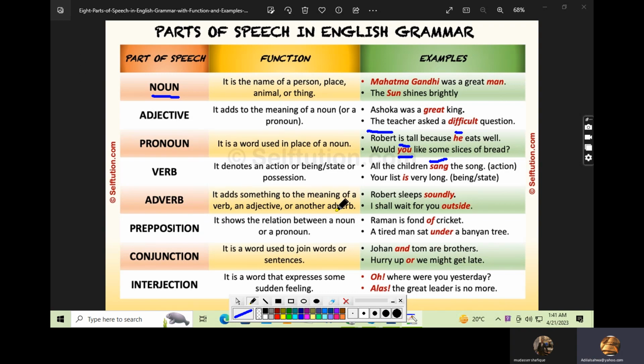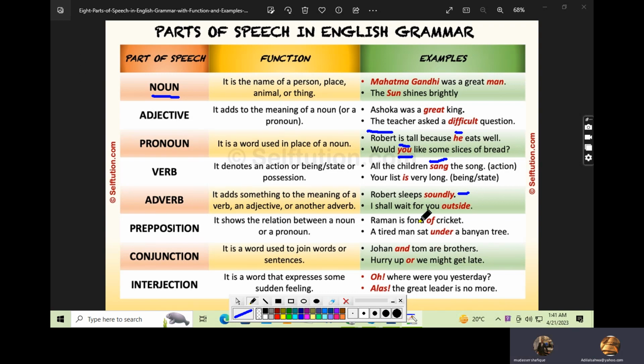It adds something to the meaning of a verb, an adjective, or another adverb. Okay, so Robert sleeps soundly. Now basically everybody sleeps every day. Now we are specifically talking about Robert who sleeps soundly, meaning he's making sound while sleeping, which is adding meaning to this sentence.